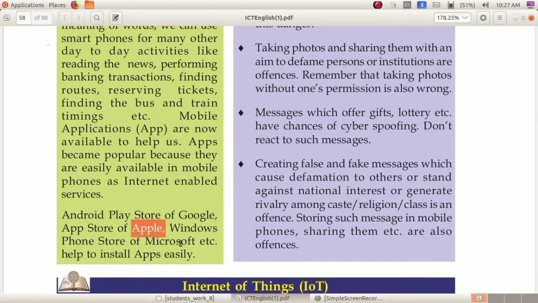Then Microsoft, you may have heard about the Microsoft operating system. Did you see such mobiles? There are some mobiles with a Microsoft OS, and their store is called the Windows Phone Store. So Google's Android phones have the Play Store, Apple has the App Store, and Microsoft has the Windows Phone Store.